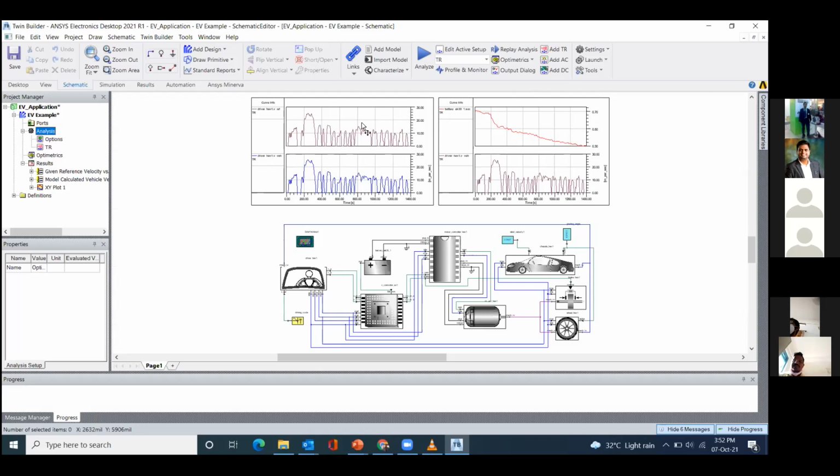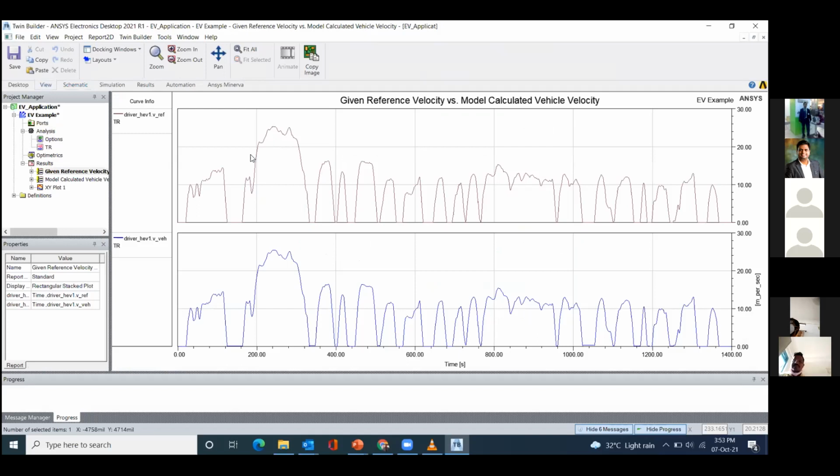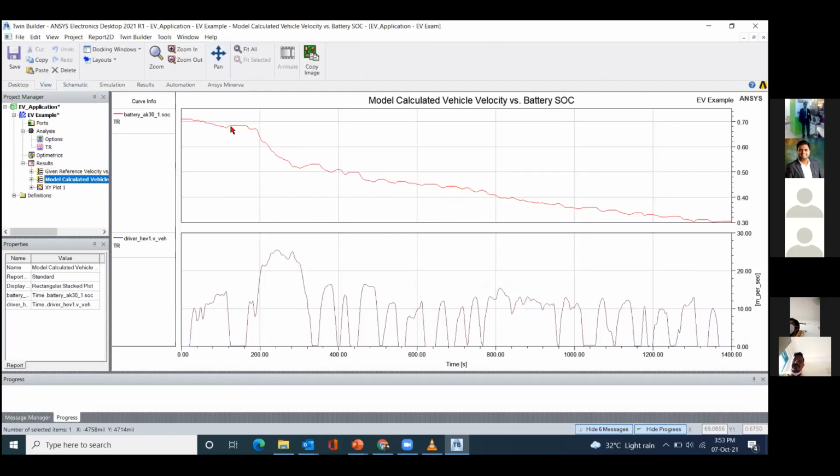Now you can see here we have a reference velocity. This is the driving cycle which I have already shown you. We are using US06, and that is the tracking of the motor using a PI controller. And next we have the state of charge of the battery, and that battery starts from 0.7, like 70%, down to 30% for that particular driving cycle. It is reducing the charge from 70% to 30%.